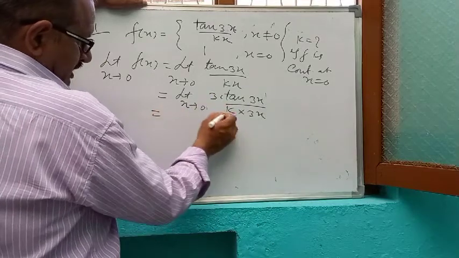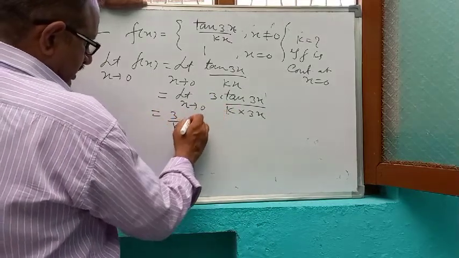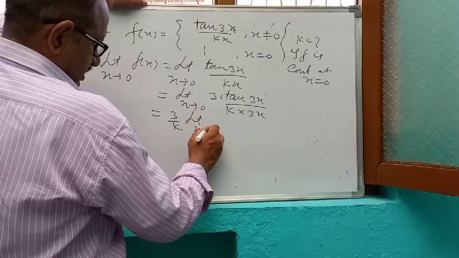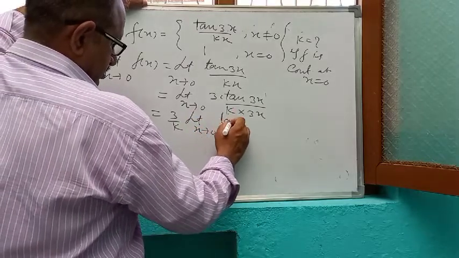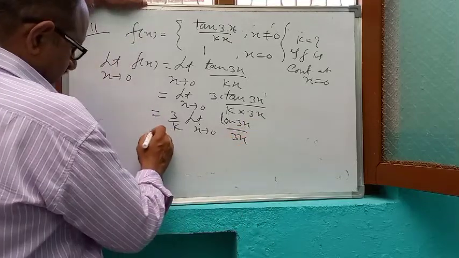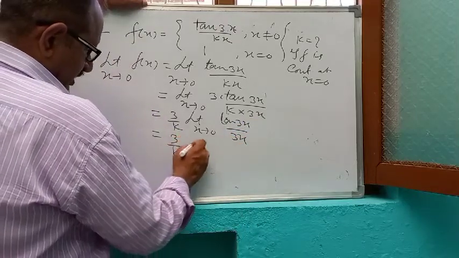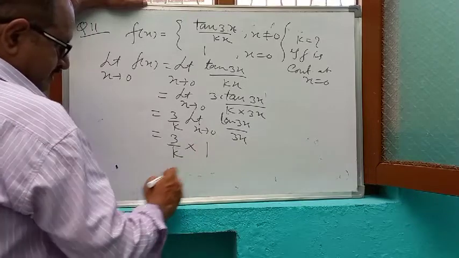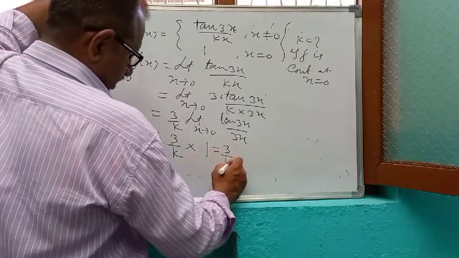So take 3 by k constant outside. 3 by k, limit x tends to 0 of tan 3x upon 3x. What will be its value? 1. So its value is 3 by k.